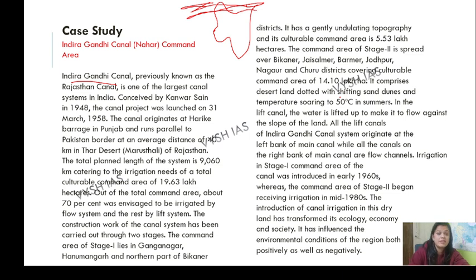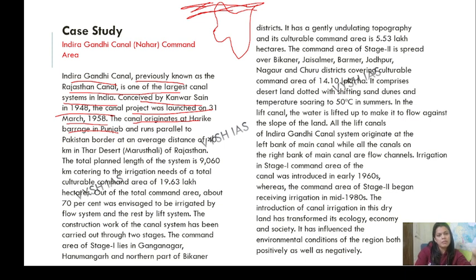The most benefited state out of it was Rajasthan. Indira Gandhi Canal, previously known as Rajasthan Canal, is one of the largest canal systems in India. Conceived by Kanwar Sen in 1948, the canal project was launched on 31st March 1958. Remember this date. The canal originated at Harike Barrage in Punjab.